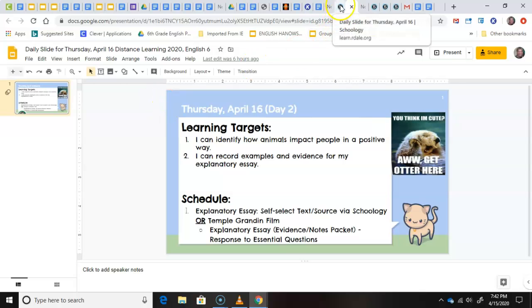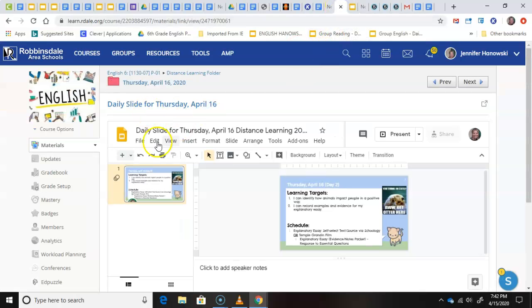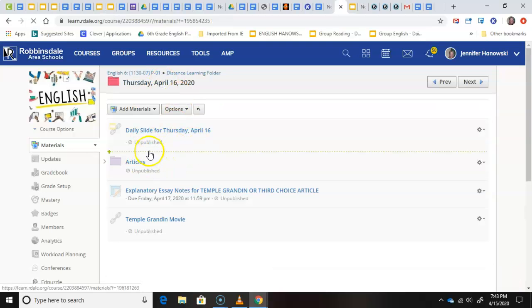Now going back to our folder. So back into Thursday, the video will be here. Articles, again, all 10 are in here. So if you have to choose an article because the film's not working, make sure it's a different one and title it. And then also don't just say number 3, number 4, that's not going to work. We need to know the exact title.